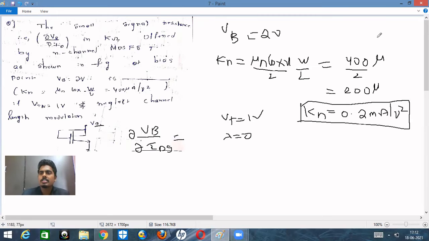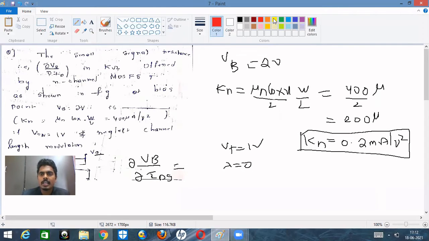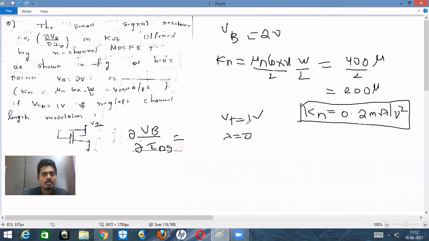Okay, so we know that since in the transistor gate and drain are connected with each other, the transistor is in saturation region. So automatically we know that IDS is equal to Kn into VGS. VGS is nothing but VG minus VS. Gate is connected to drain and the drain value is nothing but VB, right? So VB minus VS. Source is directly connected to ground, minus VT. What is the value of VT? VT is nothing but 1 volt, isn't it?